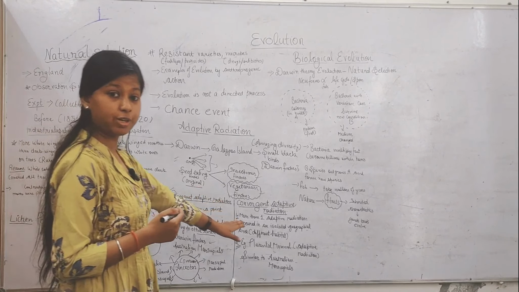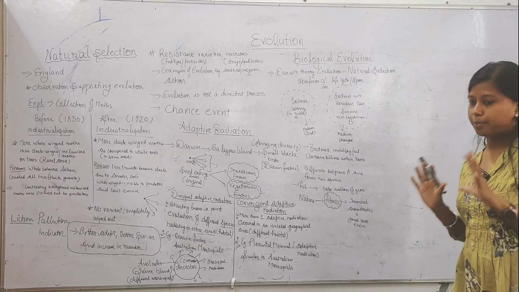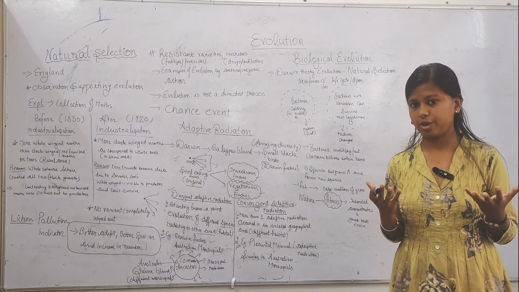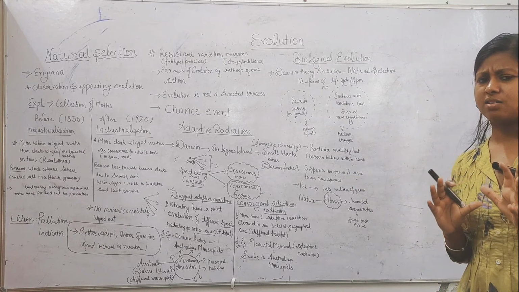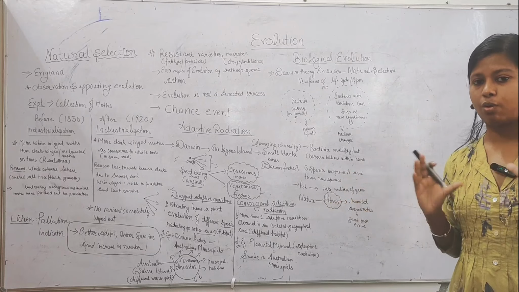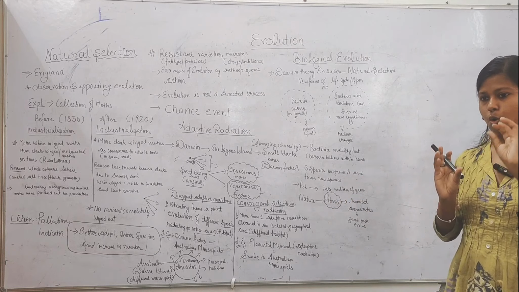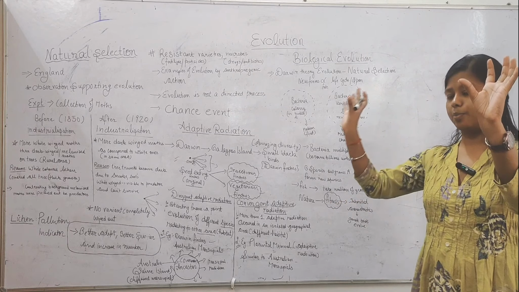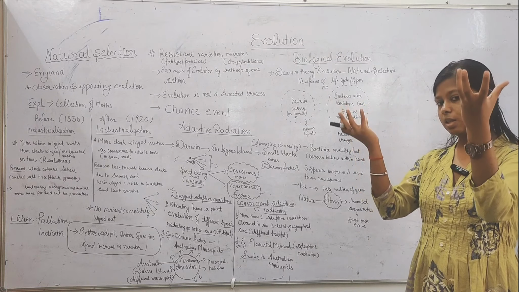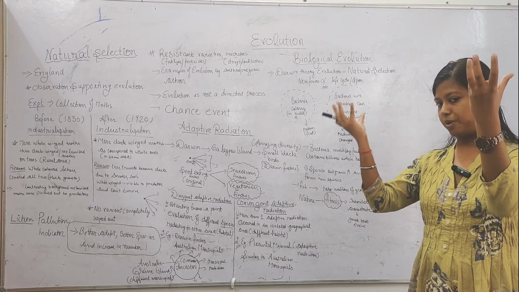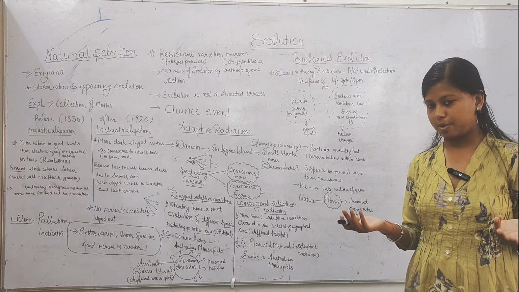Now we come to convergent adaptive radiation. What is convergent adaptive radiation? We have already discussed convergent evolution. This is similar to it, but not completely. When there is a formation of more than one adaptive radiation, the similarity between the adaptive radiations is convergent adaptive radiation.